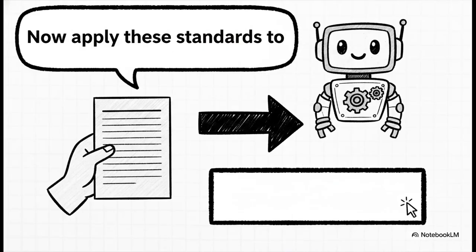And then, the final piece of the puzzle is the command itself. After you've laid out all the rules of the game, you just hand the AI the ball. You simply say, "Okay, now apply these standards to this text." It's clean, it's direct, and it is unbelievably effective.